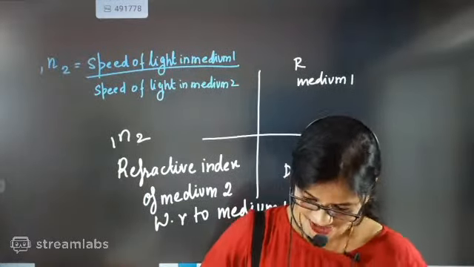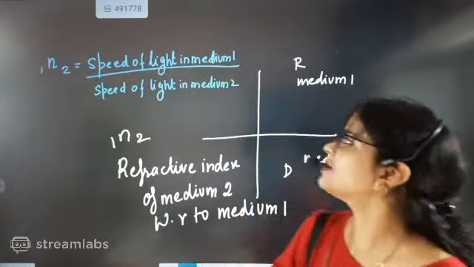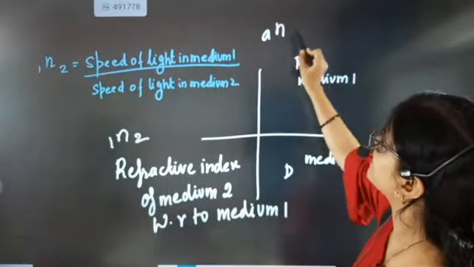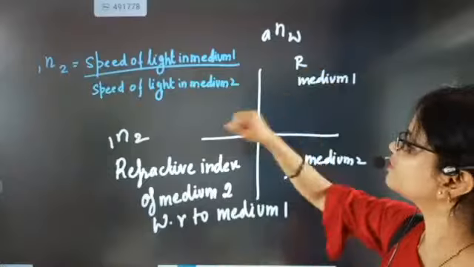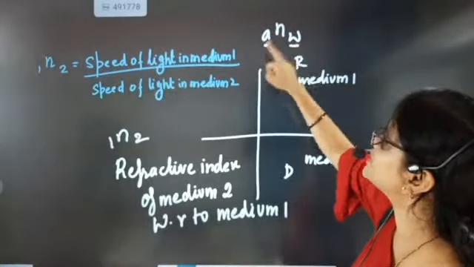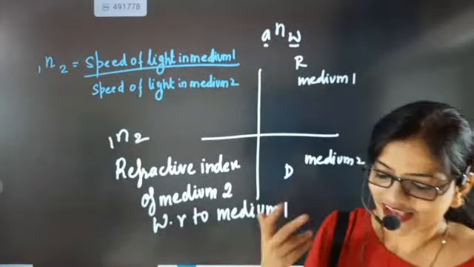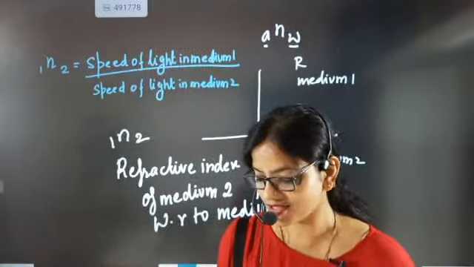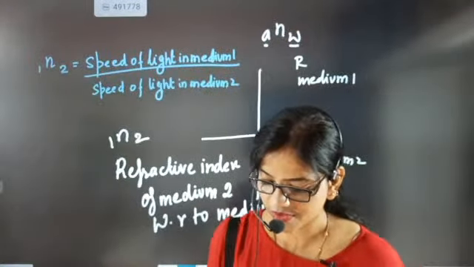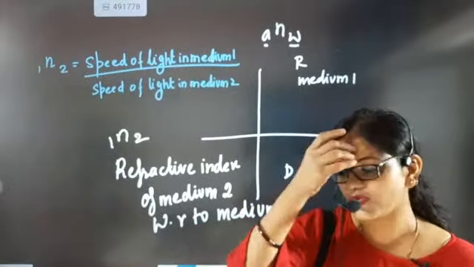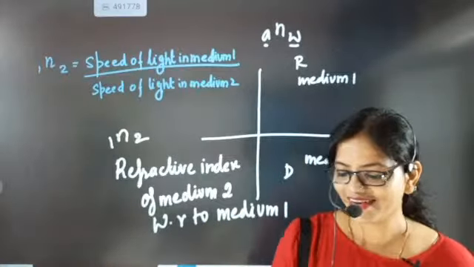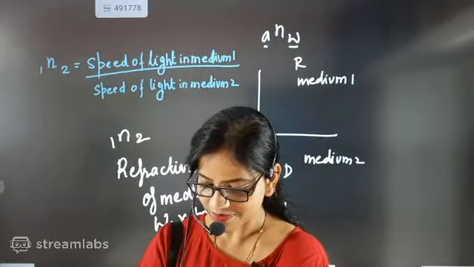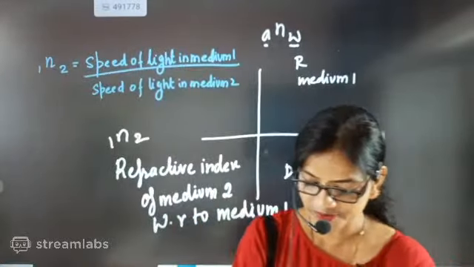Refractive index of medium 2 with respect to medium 1. Come on, anyone can read it out like this. Just air and water. Now, can you read this one out, beta? Here A and W is written and refractive index is written. Can you spell it out? How to read this one? Oh, my voice box is crying today. Can you spell it out? How to read this one out? Read it out. Come on, tell me. How to do this one?